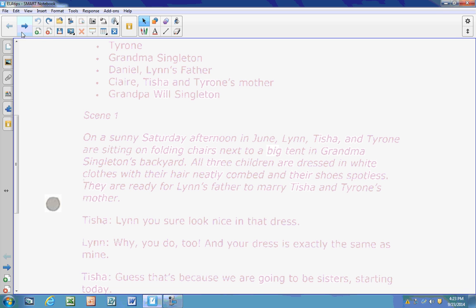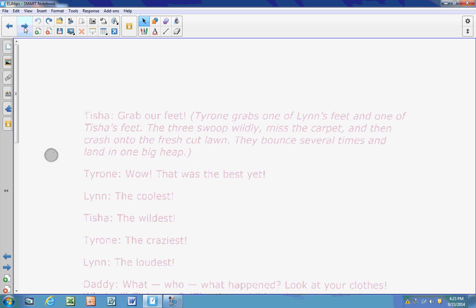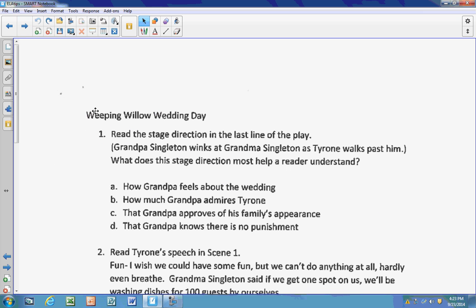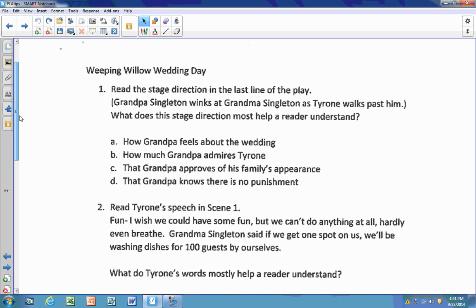So I'm going to turn to the questions now. And it says to underline keywords. So in number 1 it says read the stage direction, the last line of the play. Grandpa Singleton winks at Grandma Singleton as Tyrone walks past him. What does the stage direction most help a reader understand?